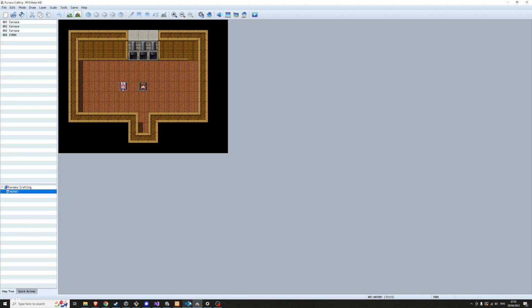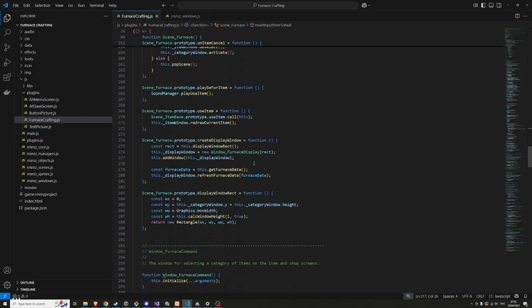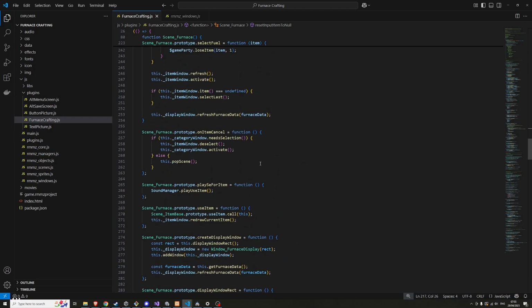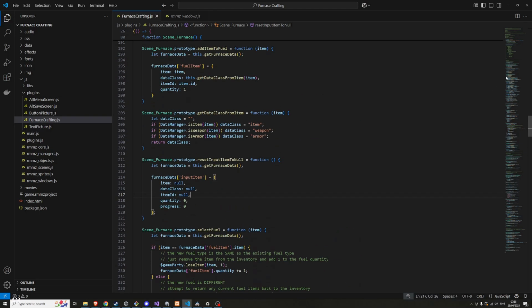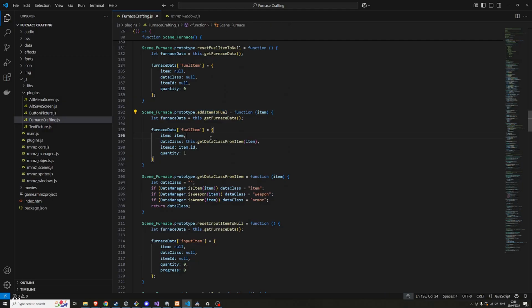But yeah, the next thing for now anyway, let's figure out how to add input items. So I've got this add item to fuel, so I should probably have something like that for input.